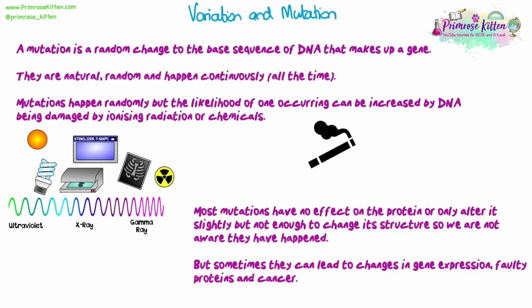A mutation is a random change to the base sequence of DNA that makes up a gene. They're natural, random, and can happen continuously, which means all the time. Mutations happen randomly, but increasing the chance of them happening can be done by exposing your DNA to ionizing radiation, so UV rays, X-rays, gamma rays, or chemicals like the tar in cigarette smoke, which is why there is a link between cigarette smoke or smoking and lung cancer.